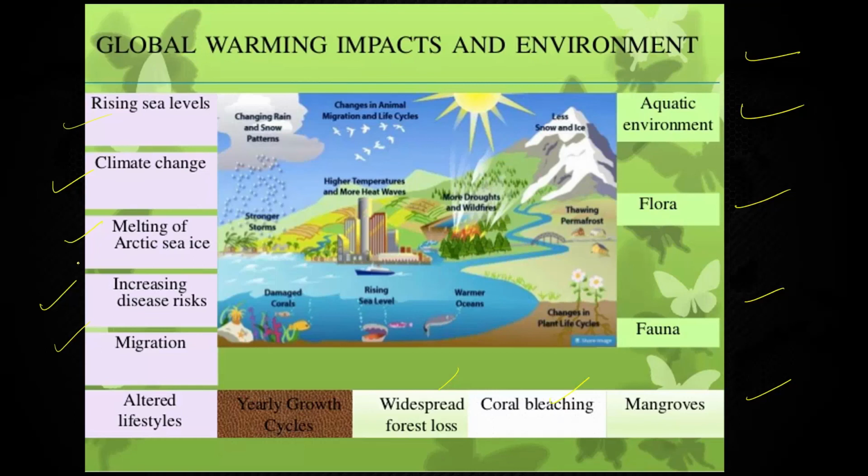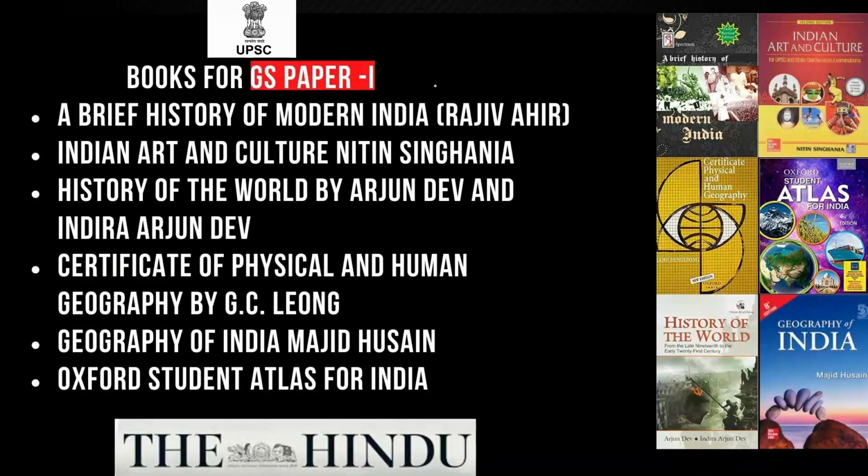This UPSC examination is not about learning the things, it is about understanding the things, comprehending the things and analyzing the things, how to implement that knowledge. ठीक है ना. So these are the books which you can refer for GS paper 1. This GC Leong है ना. You will have to read GC Leong, and Geography of India by Majid Hussain you can go for, or else you can go for Khuller.